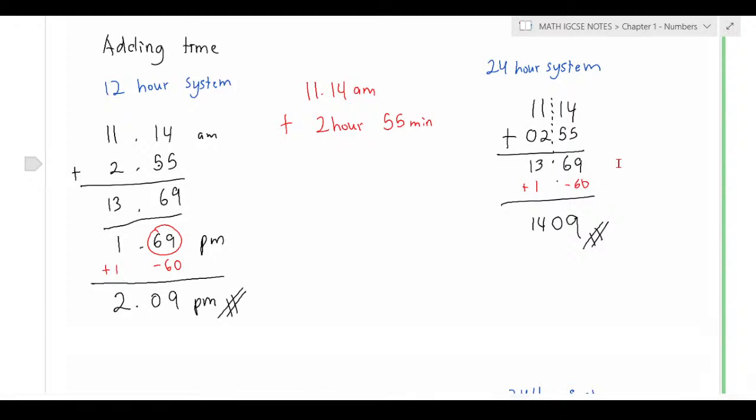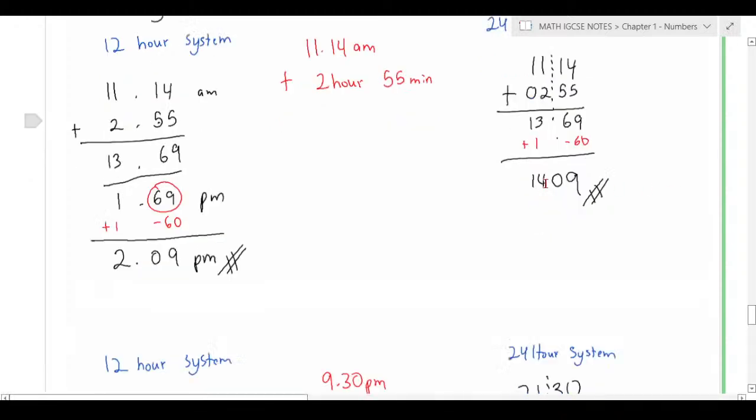So what you do here is that if it doesn't make sense, you minus 60 and you plus 1 hour on the left, because it means that the minute needle has already rotated for one revolution. So it's already 1 hour. That's why you need to plus it.